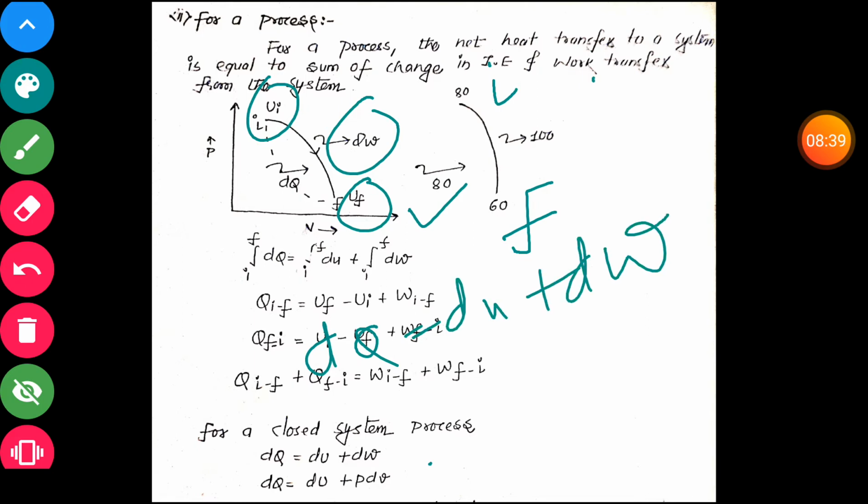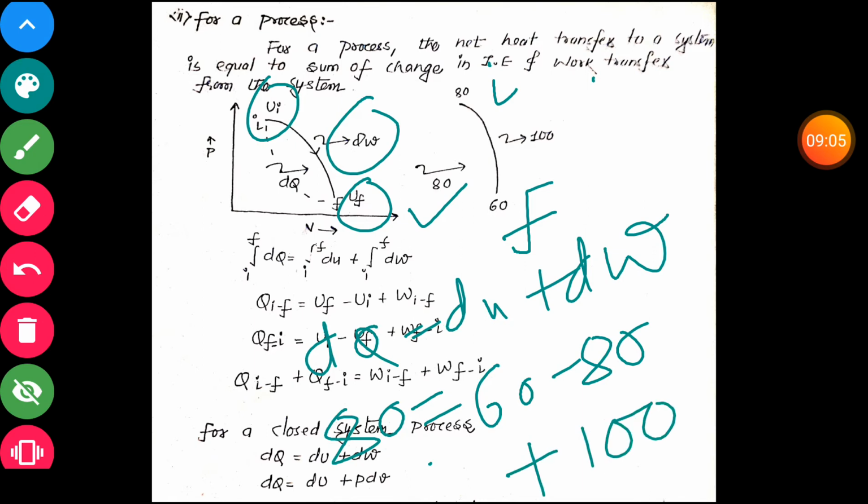Heat is supplied here, so we take it as positive. The change in internal energy is from 18 to 60, so final 60 minus 18, and we are getting work, so work is positive.